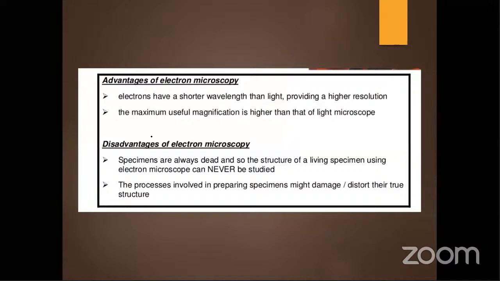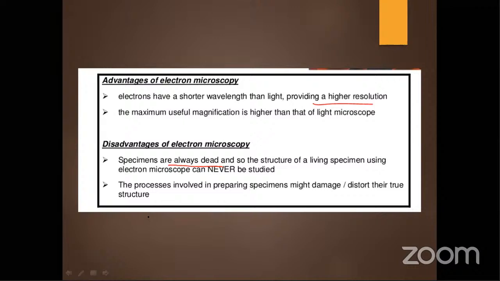Okay. So electron microscopy has some advantages of its own: electrons have a shorter wavelength than light. Definitely because of that reason it provides a high resolution. Whenever we are viewing a thing very closely, we can get the finer detail. But the disadvantage is that the specimen should be in a dead condition, meaning we cannot use a live specimen when using the electron microscope.